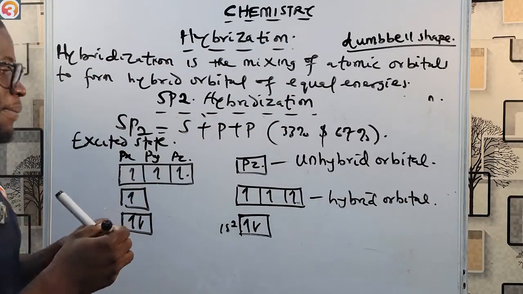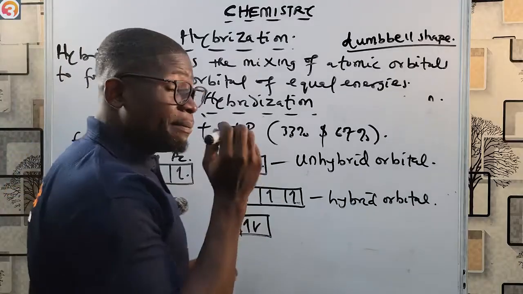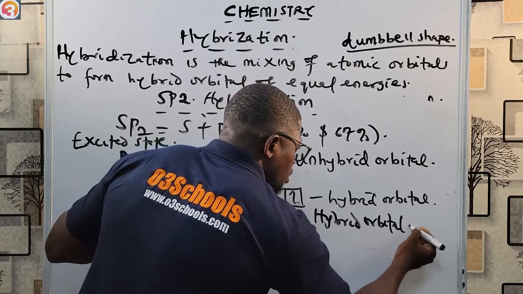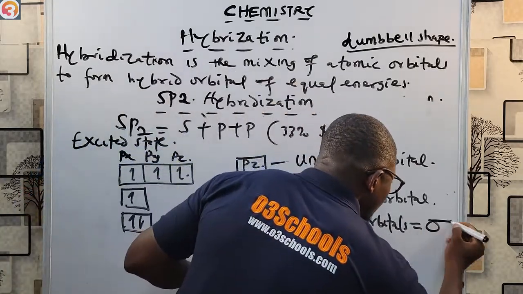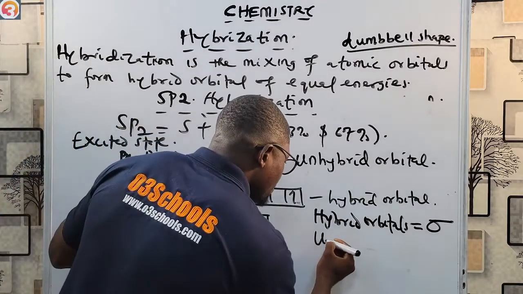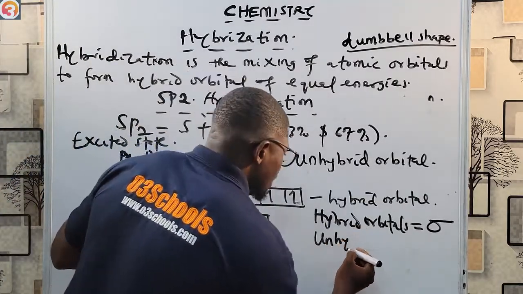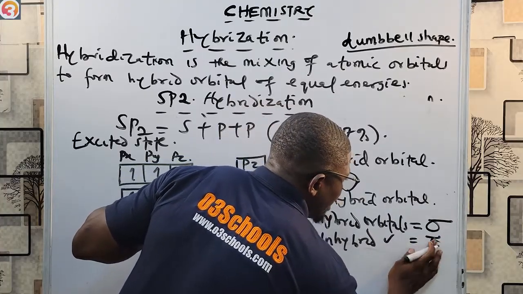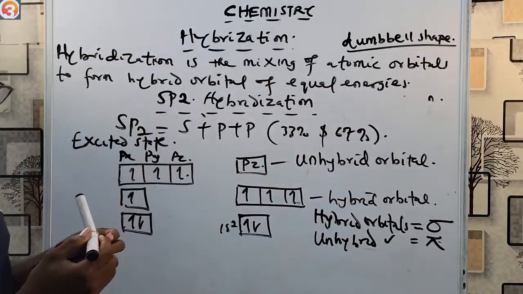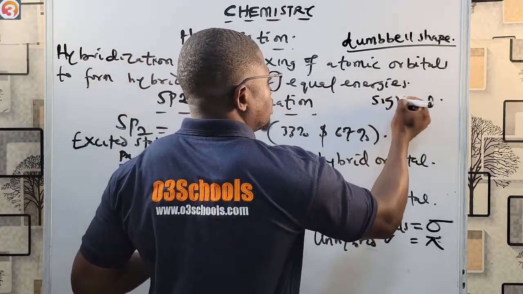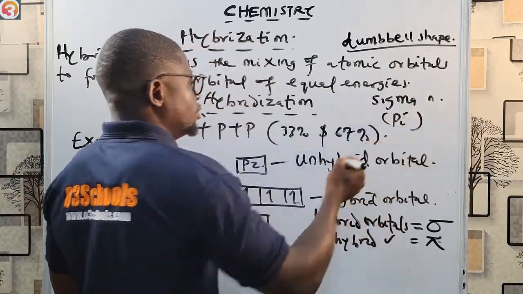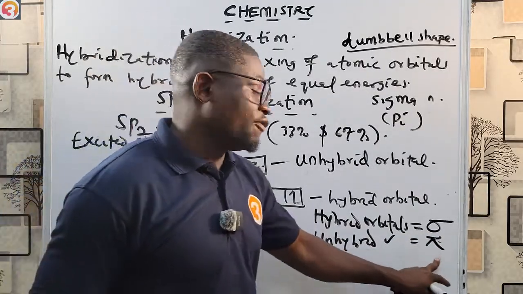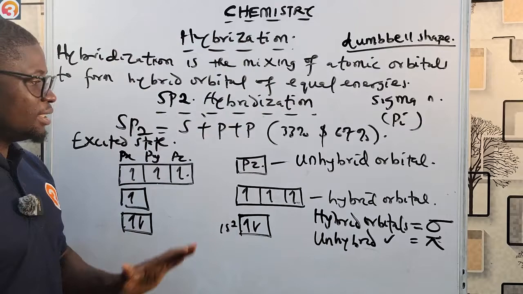And of course, I remember stating in the last class that hybrid orbitals lead to the formation of sigma bonds. Take note. Unhybrid orbitals lead to the formation of pi bonds. You know your pi now, your pi symbol. So hybrid orbitals lead to the formation of sigma bonds; unhybrid orbitals lead to the formation of pi bonds. So take note of that.